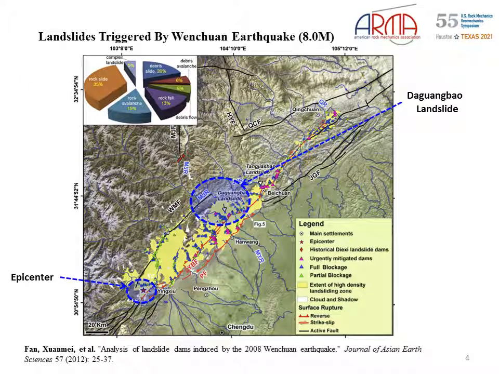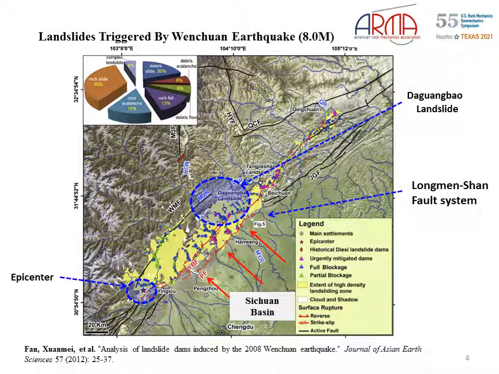The magnitude 8 Wenchuan earthquake occurred along the Longmen-Shan fault system. It was the result of motion on a shortening reverse fault along the margin of the Sichuan basin. The earthquake occurred along a 240 km rupture zone with a maximum estimated slip of 9 to 12 meters. The Wenchuan earthquake triggered a large number of landslides, with a distribution that was higher in density along the thrusting segment of the fault than the strike slip segment.